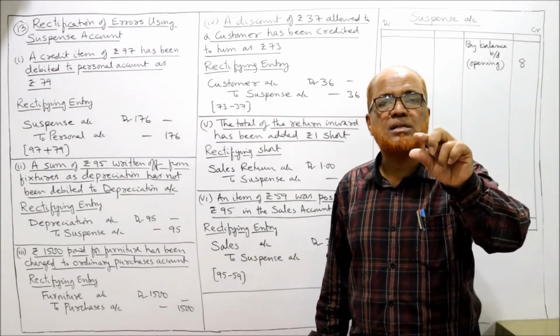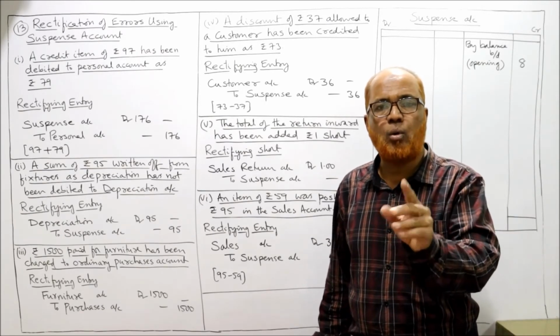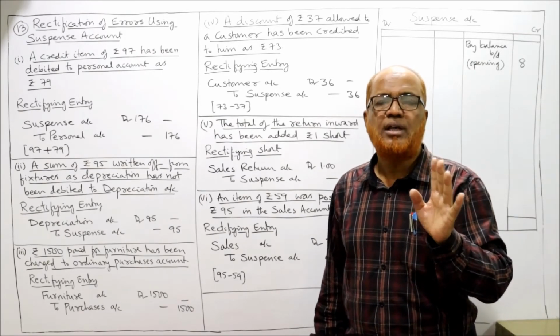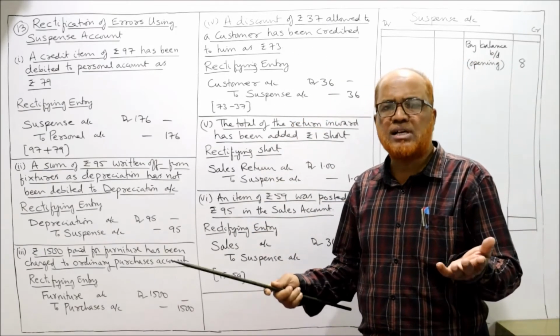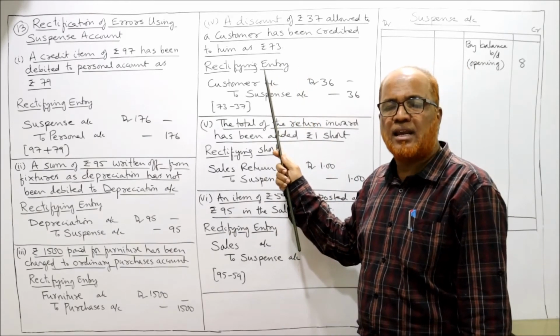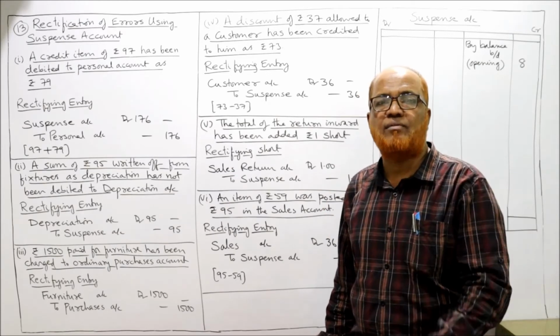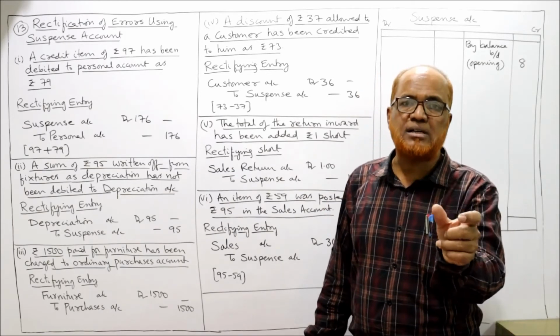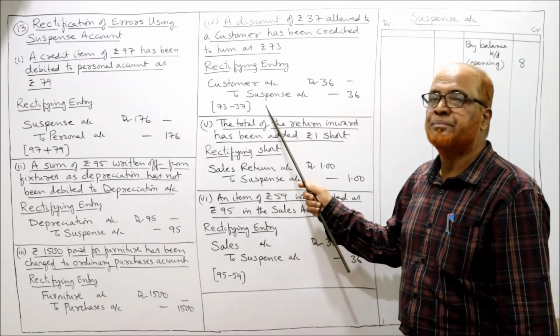The entry will be customer account debtor to suspense account. The error is there only in the customer account. There is no error in discount allowed. Discount allowed was correctly debited 37 rupees. But the error is in the customer account. Instead of crediting 37, we have credited 73. Now we debit the customer account. So customer account debtor to suspense account